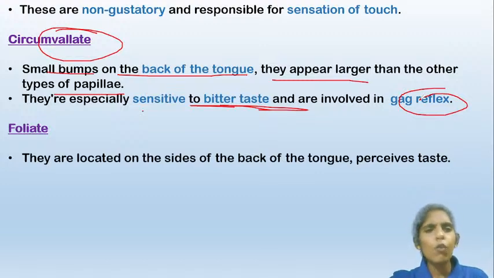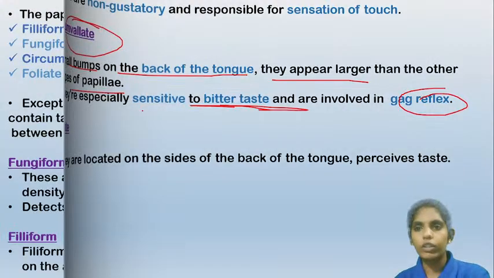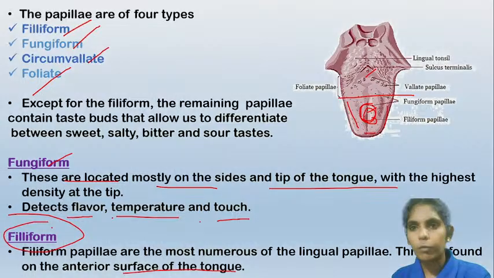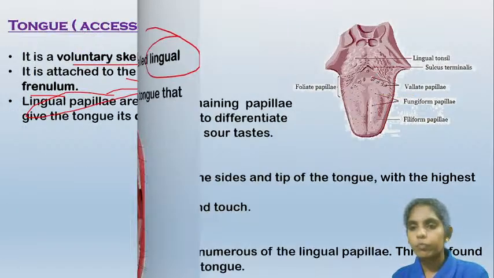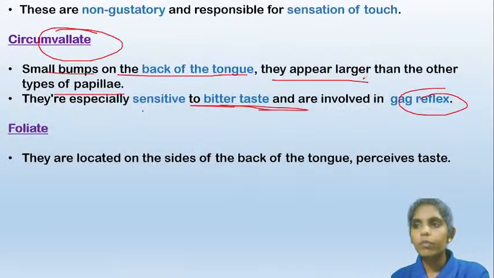So whenever any foreign object tries to enter our body along with our food, when we eat anything by mistake, these circumvallate receptors present on the posterior side of the tongue will try to prevent the entry of that foreign object. So here, the circumvallate papillae are present on the back of the tongue, or the posterior side of the tongue.